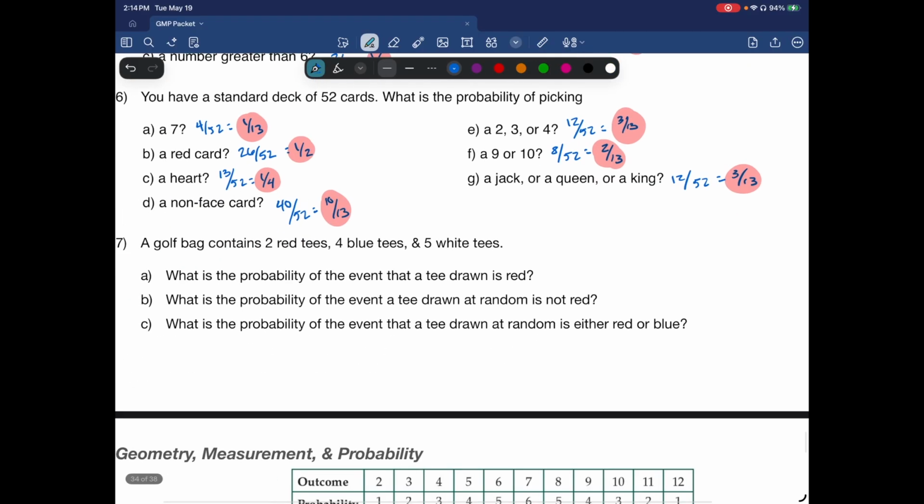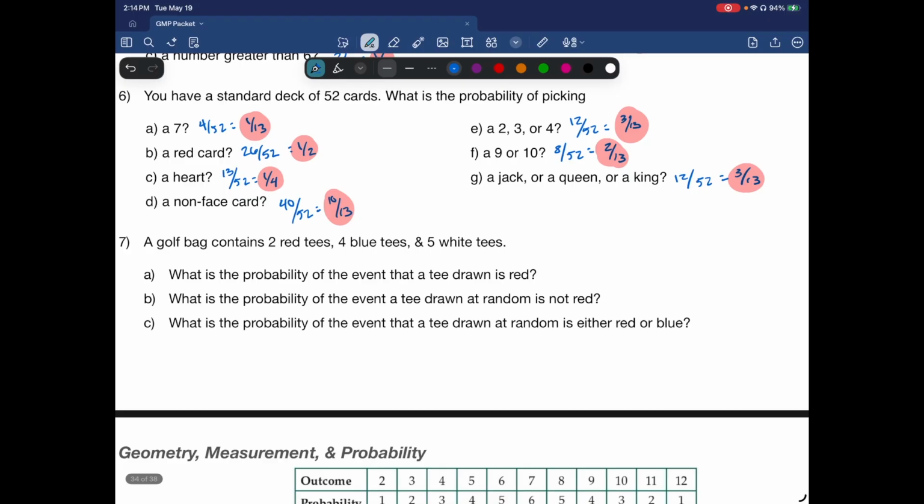All right. A golf bag contains 2 red tees, 4 blue tees, and 5 white tees. What is the probability of drawing a red tee? Well, 2, 4, and 5, that's 11. So the chances of you getting a red is 2 out of 11.